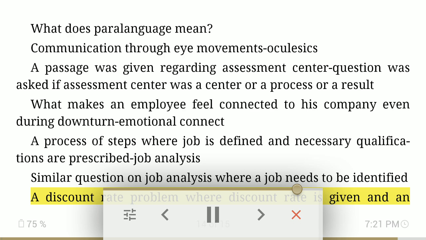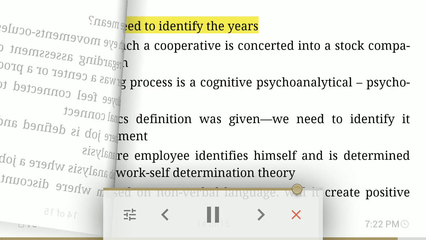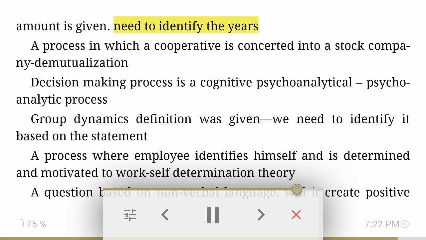A discount rate problem where discount rate is given and an amount is given. Need to identify the years. A process in which a cooperative is converted into a stock company. Demutualization. Decision-making process is a cognitive psychoanalytic process. Group dynamics definition was given. We need to identify it based on the statement.